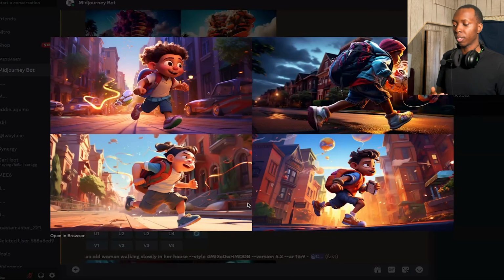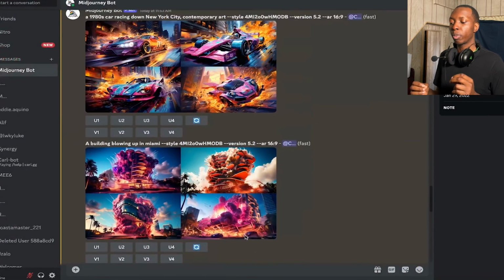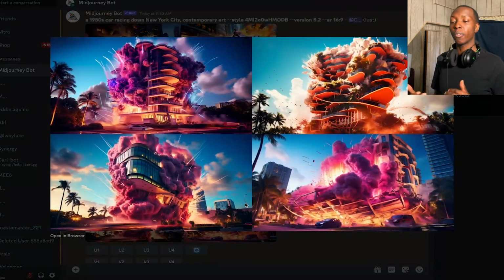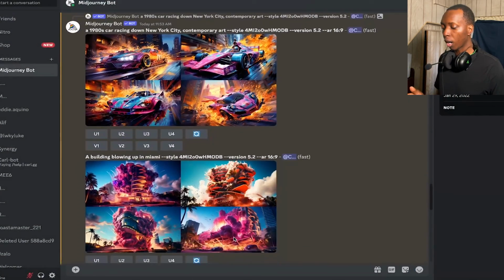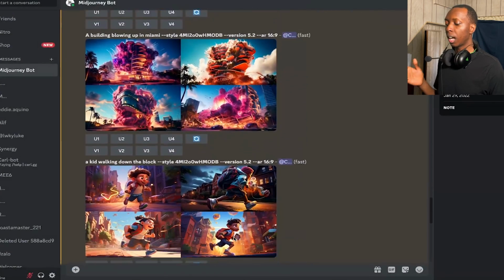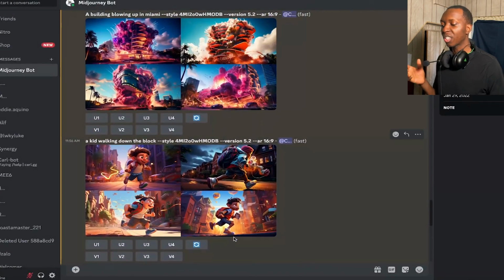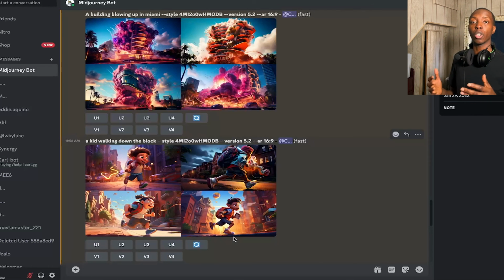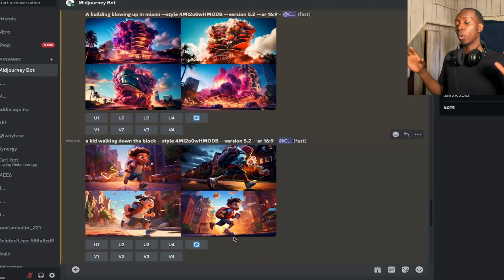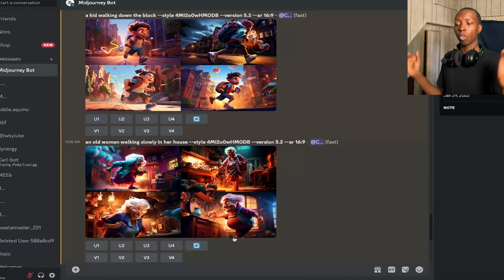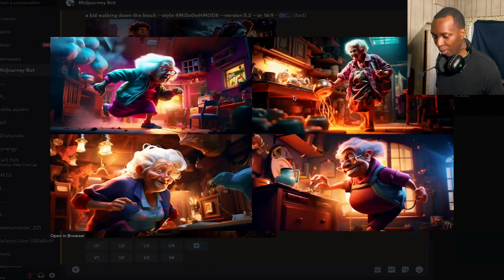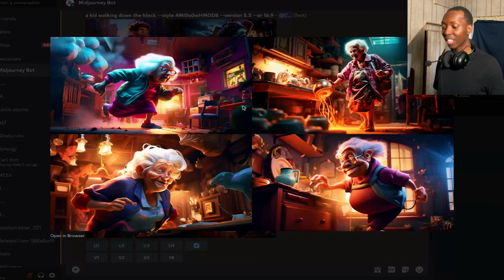One of the bigger positives of this is that when you have a certain style code, you can now start pretty much creating a universe of things, because now we have a car, a city, a child, all in the same art style and colorway. That's really good stuff. Using Midjourney, you can now maybe create a show with consistent colors and aesthetics all around. Wowzers, wowzers. So now we have an old woman walking slowly in her house, and it don't look that slow, but it looks really awesome.